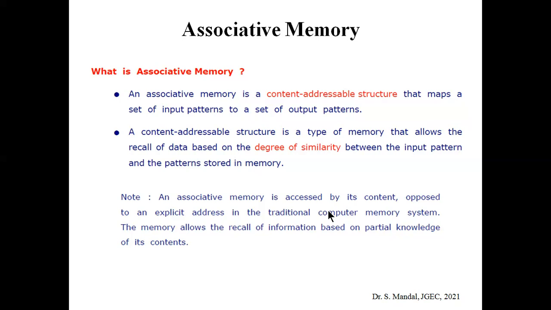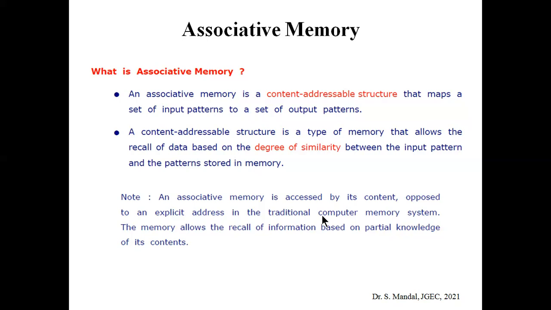What is associative memory? So an associative memory is a content addressable structure that maps a set of input patterns to a set of output patterns. So here we use an important term, that is content addressable structure. So what is content addressable structure?